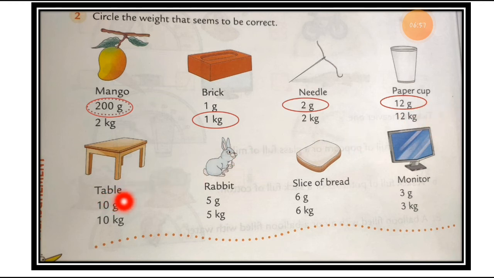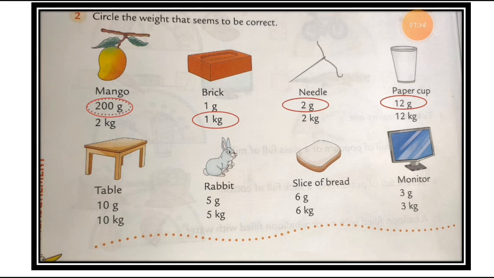Now the next is the table. Here you can see the picture of the table, and the spelling is also given. Who doesn't know the spelling of the table? So here is the option, the spelling of the table is also given here, and the weight option is also there, 10 gram or 10 kilogram.